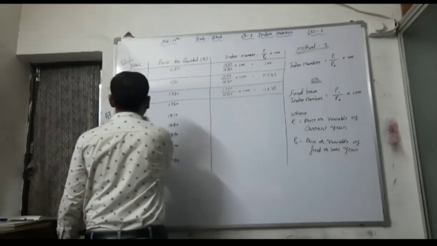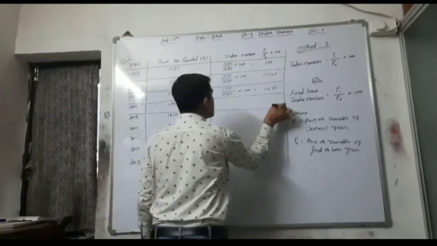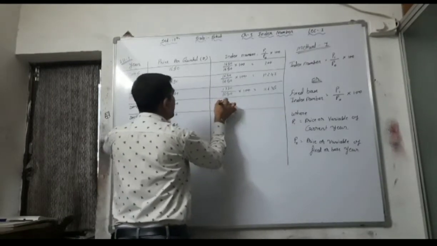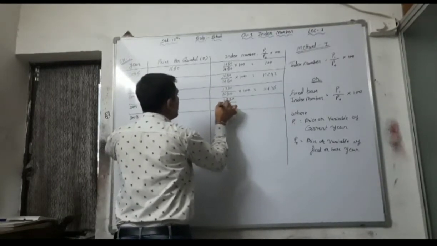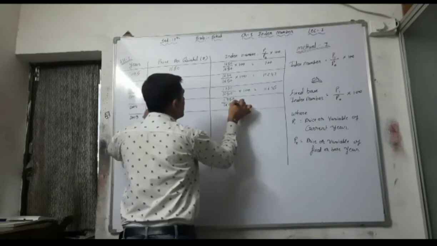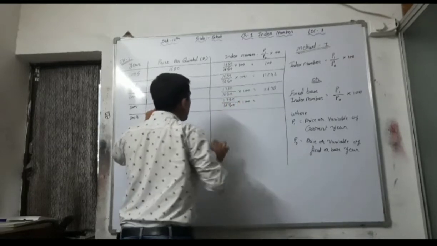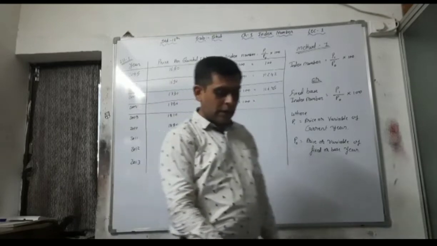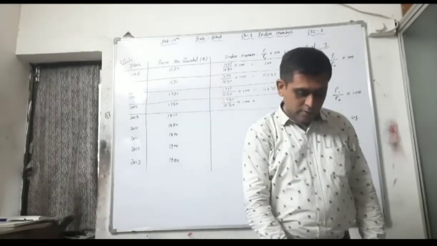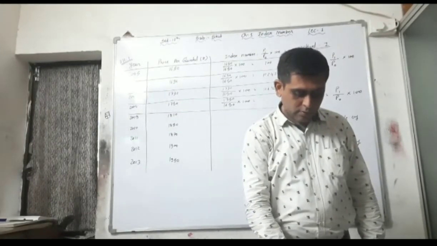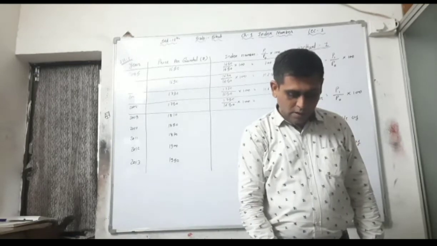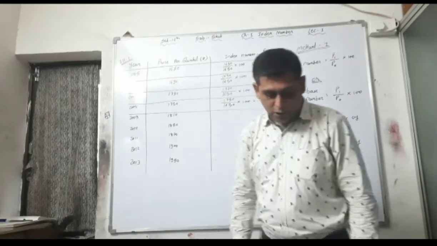Now in 2008, same procedure. 1750 divided by the base year, that is 1650, into 100. Calculate it by yourself. It is 106.06.